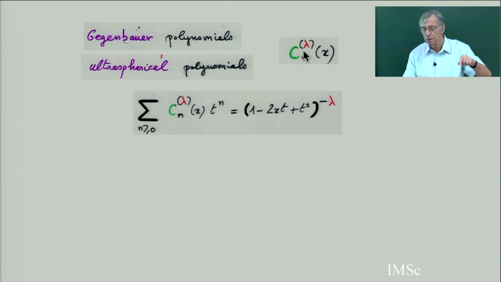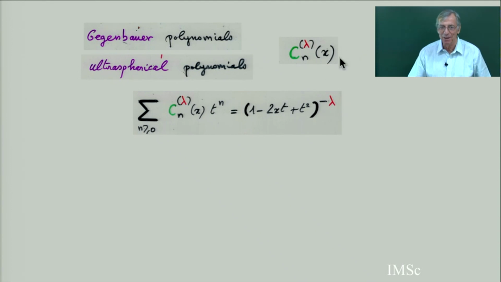and lambda is alpha over 2 minus 1. I don't remember exactly, but it's Jacobi when alpha equals beta, and with the translation it gives lambda. So this is a generating function for Gegenbauer polynomial.